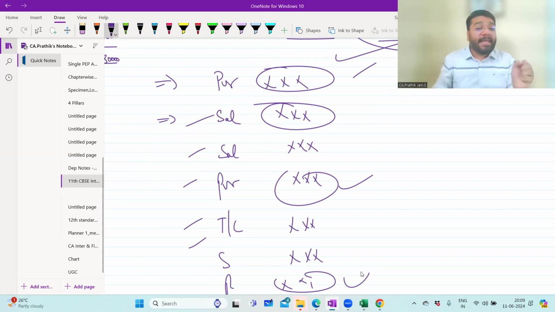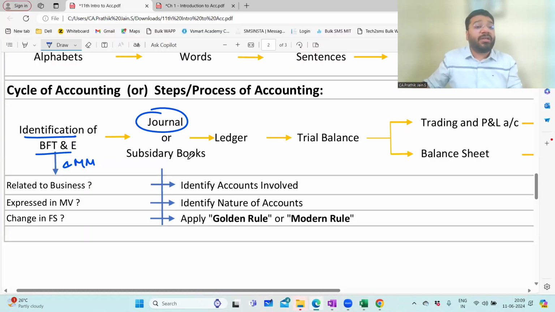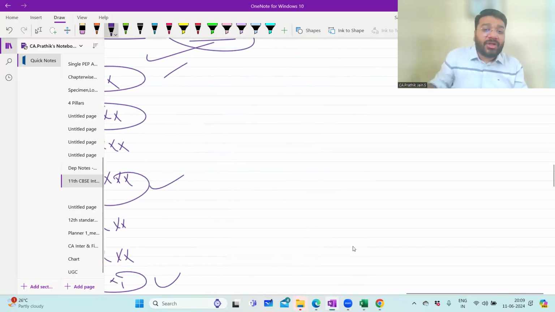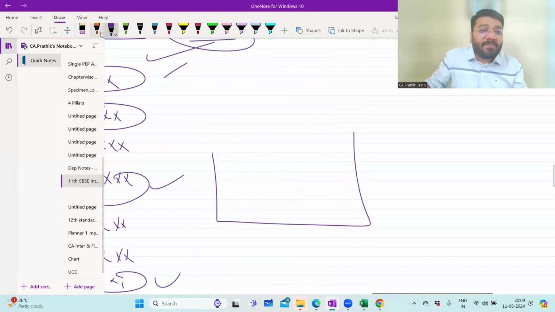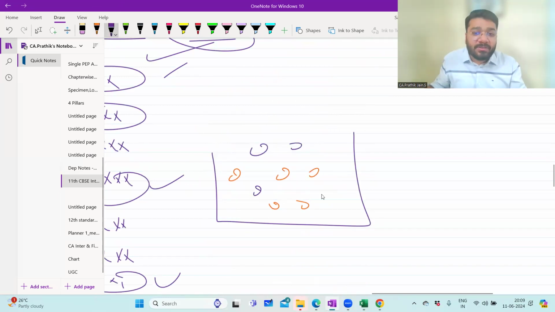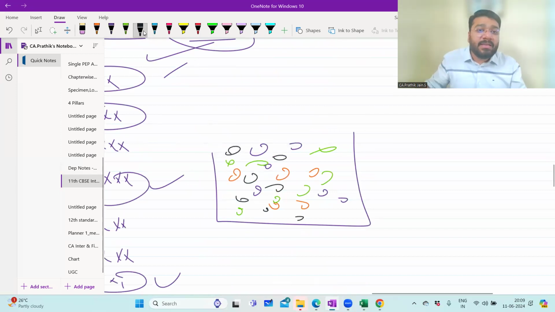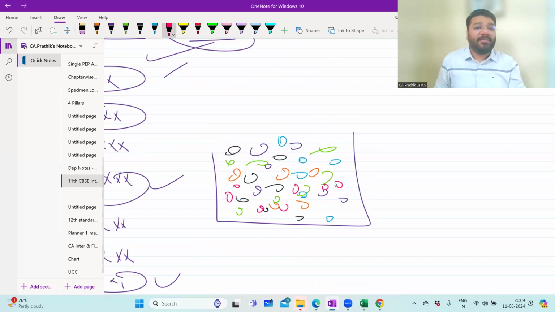For the purpose of totaling, we transfer all these transactions from journal to ledger. I can relate this to buckets: journal is like this bucket. In this bucket there are orange balls, in this one purple balls, in this one green balls, black balls, blue balls, red balls. Sir, enough, sir. Okay. Pink, pink.